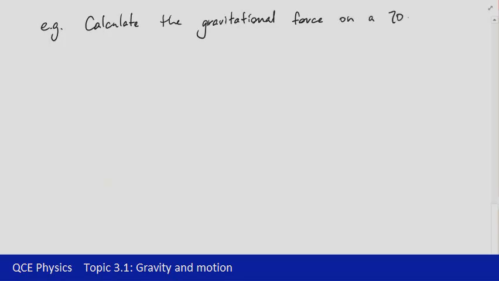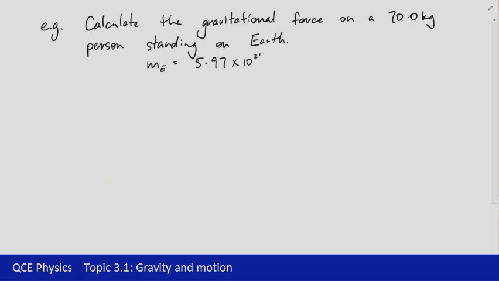We've got the mass of the person, and we need some information about the Earth itself: the mass of the Earth being 5.97 by 10 to the 24 kilograms, and the radius of the Earth is 6.37 by 10 to the 6 meters.